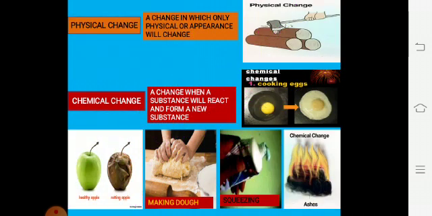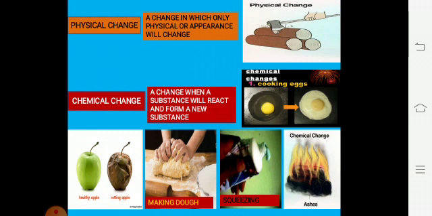Next is physical change. Physical relates to the outer look of an object. A change in which only the appearance or the outer look of an object will change. As you can see, we can cut a wood, so the appearance or the length of the wood will be reduced. That is the physical change. But wood will not convert into another one, so it will not change into another form.